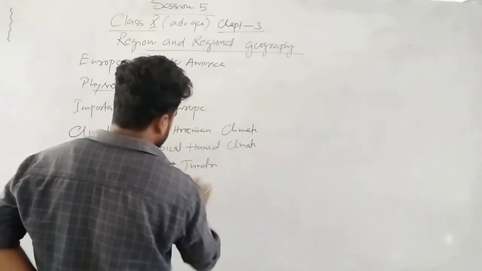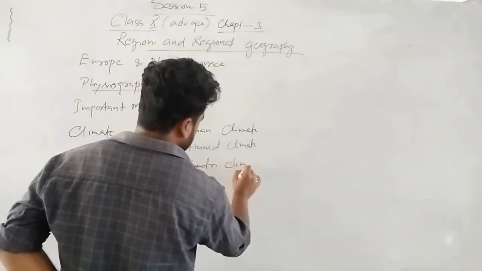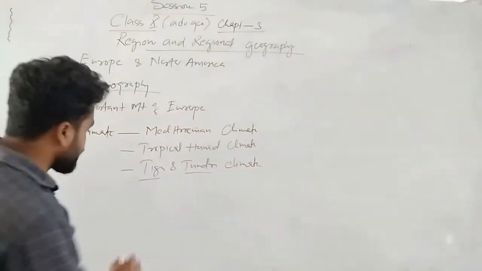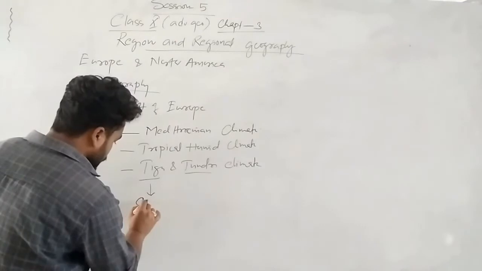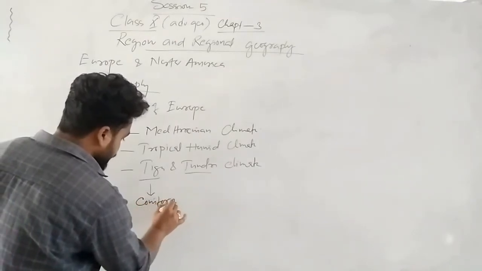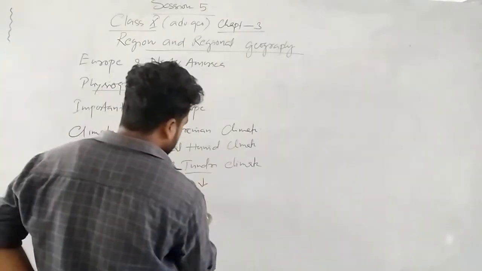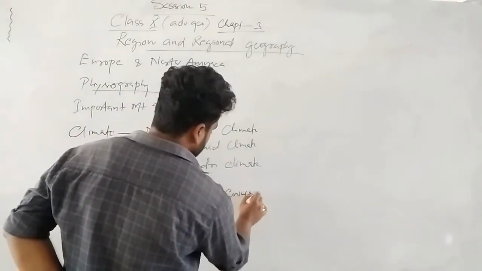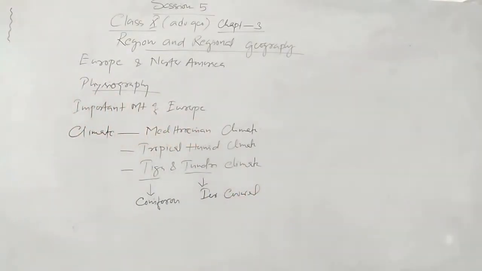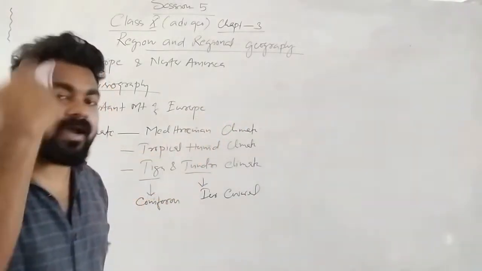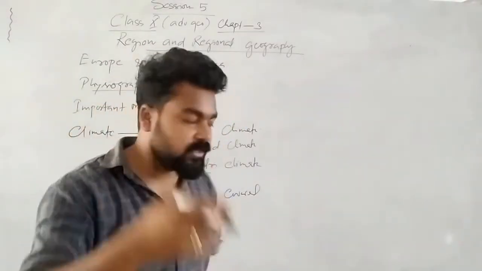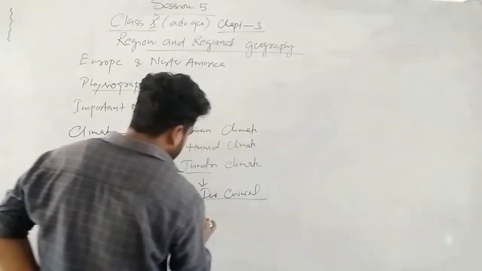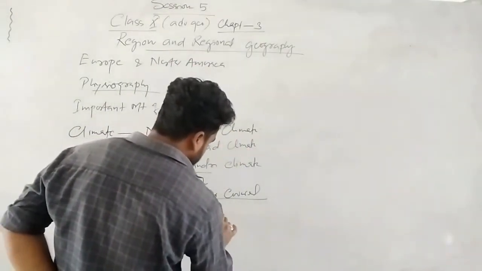You know what is the meaning of taiga and tundra climate? What is the difference? In taiga, some types of vegetation are there. What vegetation? Coniferous forest you can get. But in tundra, the region is totally ice covered, meaning most of the area is totally ice covered. Tundra we can get in high altitude regions and in polar regions, ice covered areas. And in ice covered areas we get one water that is called super cold water.